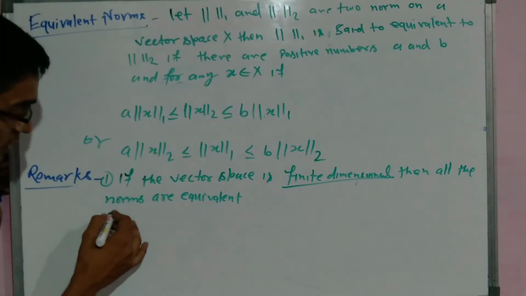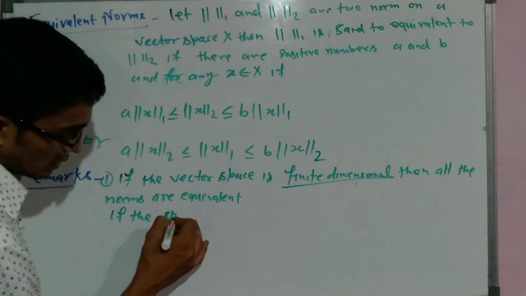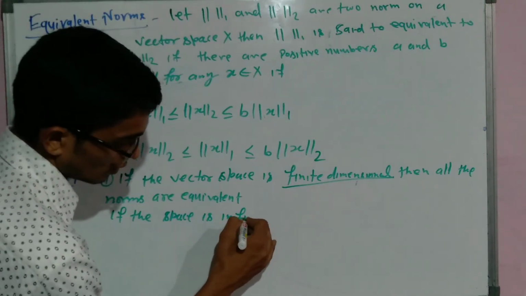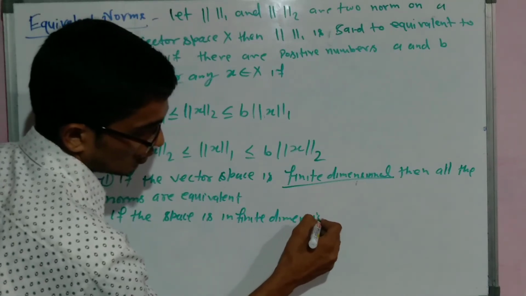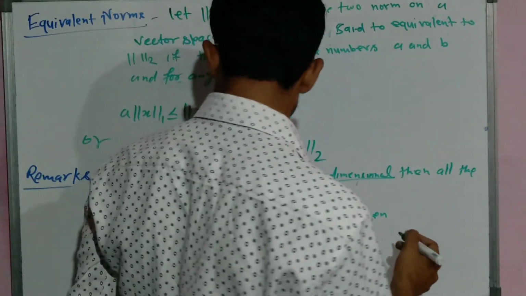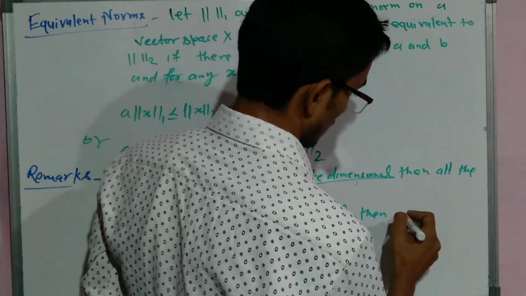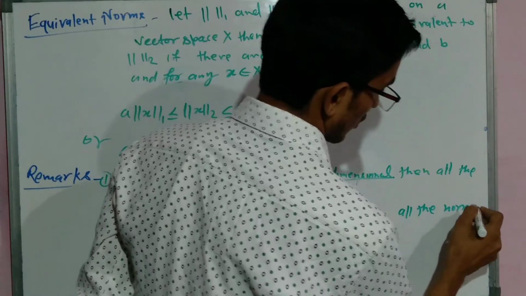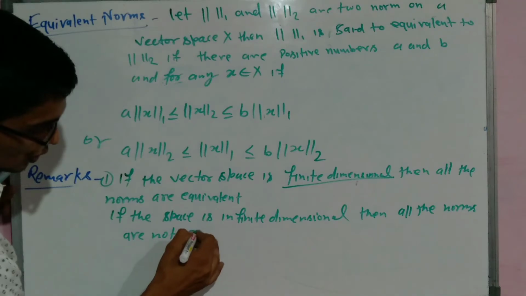If the space is infinite dimensional, then all the norms are not equivalent.